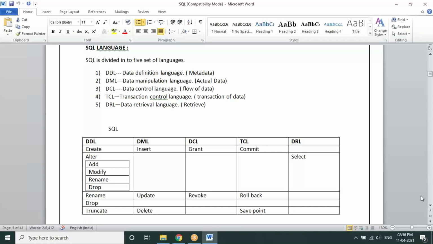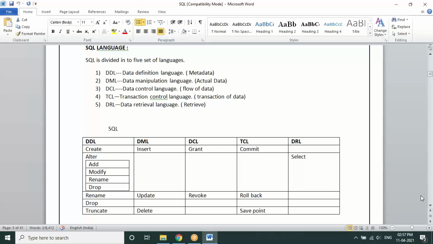And certainly, any transactions made to the data. For example, you have updated some values to an existing data, and you have made some kind of changes to the existing rows of a table, and I want to go back to the previous state before I made those changes, like an undo kind of thing. And I want to save some data at a point of time. So all these kinds of transactions that you are going to do onto the data can be handled with one other category called TCL, transaction control.